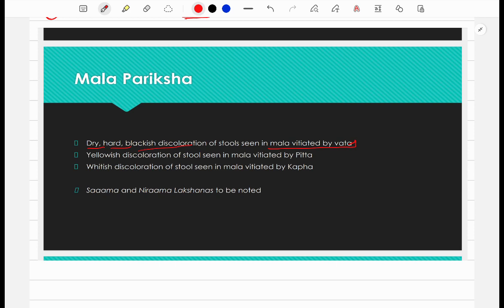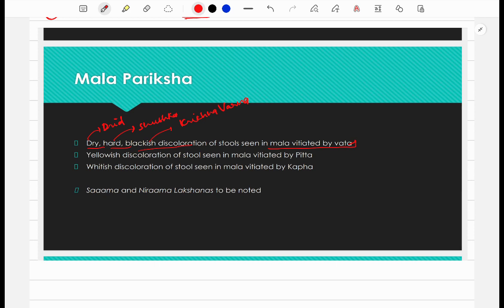So when the mal is vitiated by vat, what will be the state of purish? It will be dry, drid, hard, shushk, blackish means Krishna Varna. Right. This will be the state of purish in the individual.